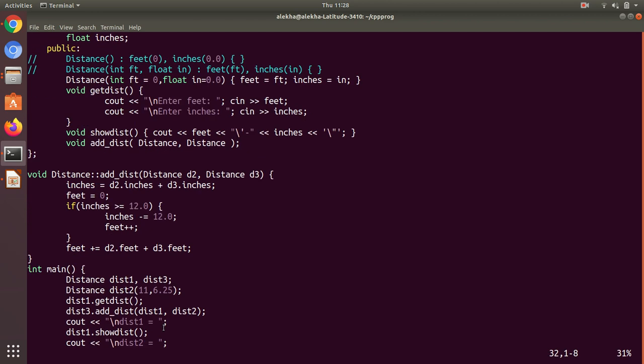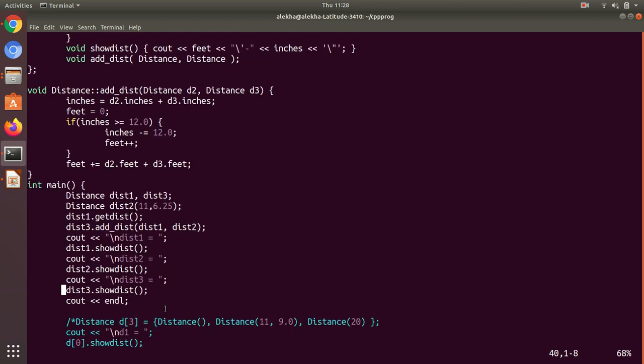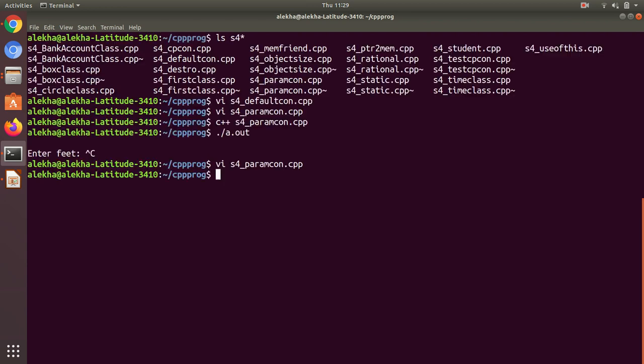When I'm calling guess distance for distance 1, I think only for distance 1. Okay, so for distance 3 I will try to show that all old values only. Let's say I'll say 8 feet, let's say 9.2 inches.